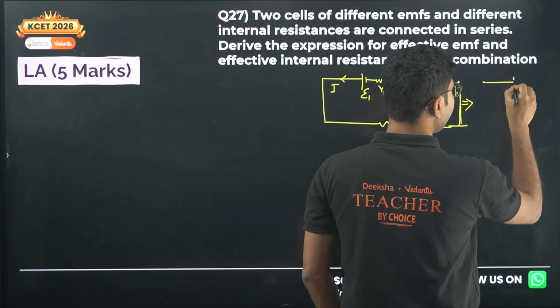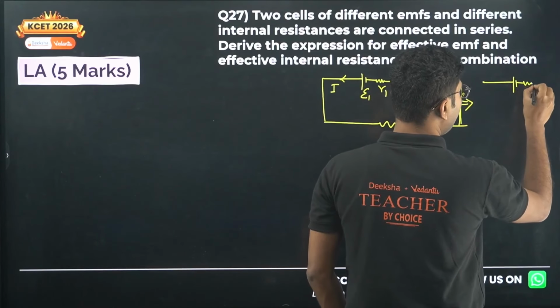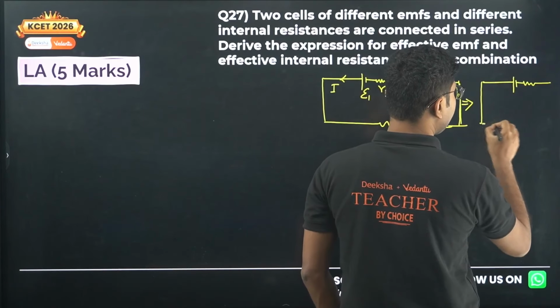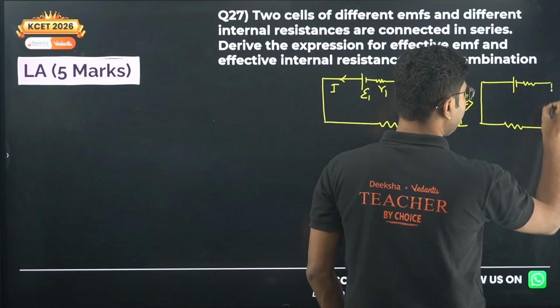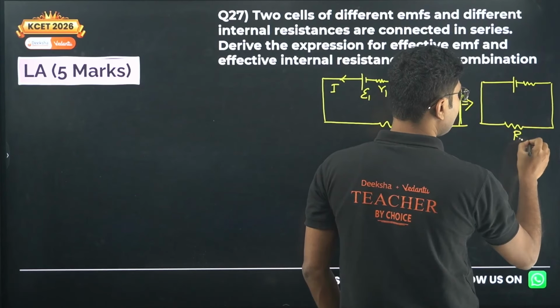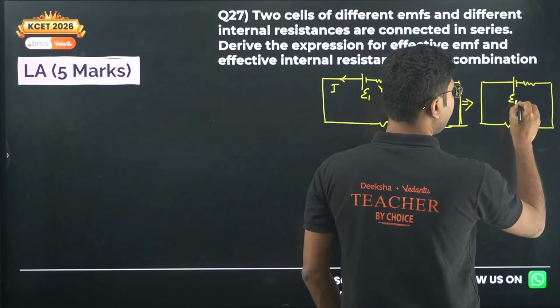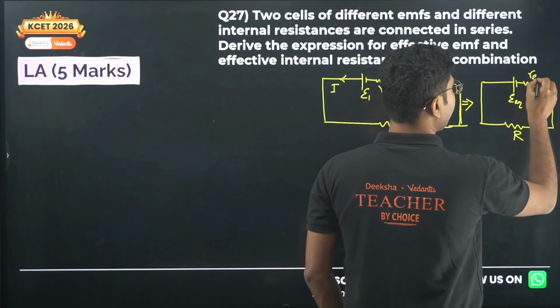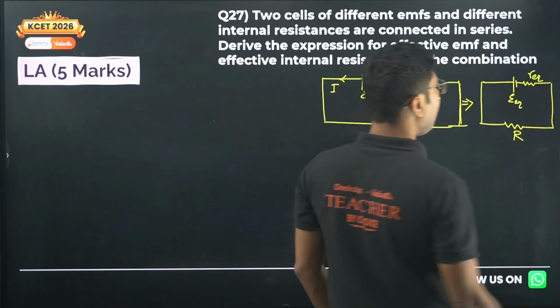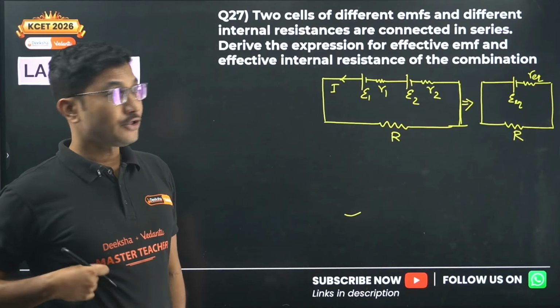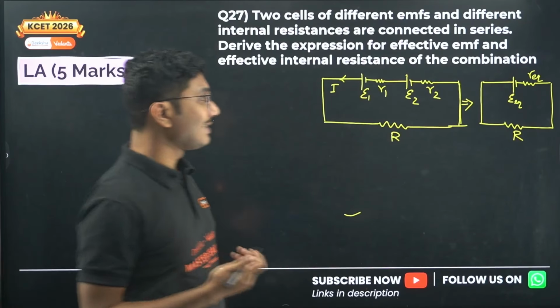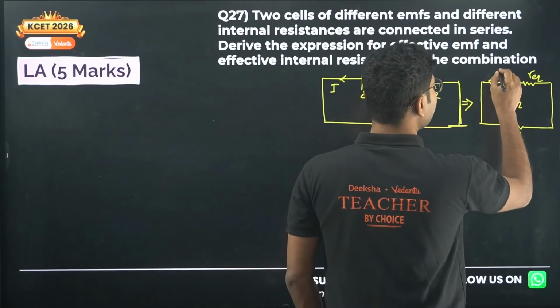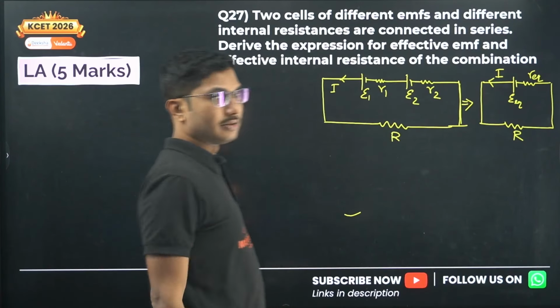The equivalent circuit will have only one EMF source and only one internal resistance. External resistance will remain the same, R. So epsilon equivalent and R equivalent. These are the combinations that you have to be careful of. Current in the circuit should remain the same as in the previous case, that is I.